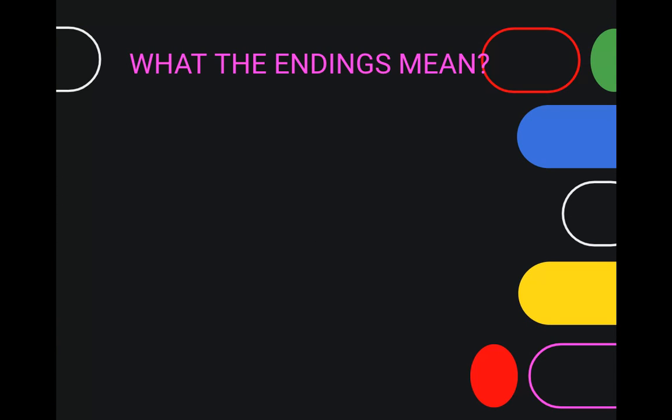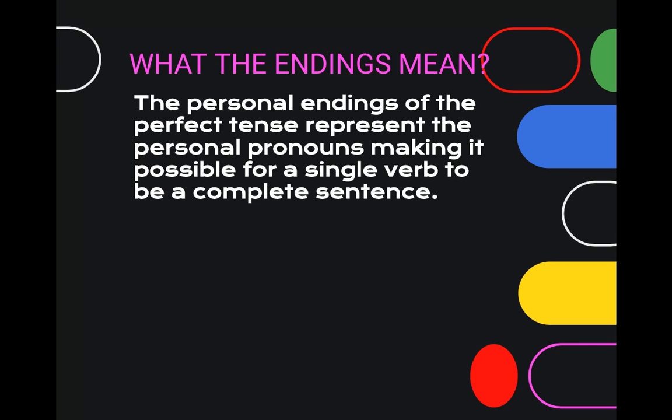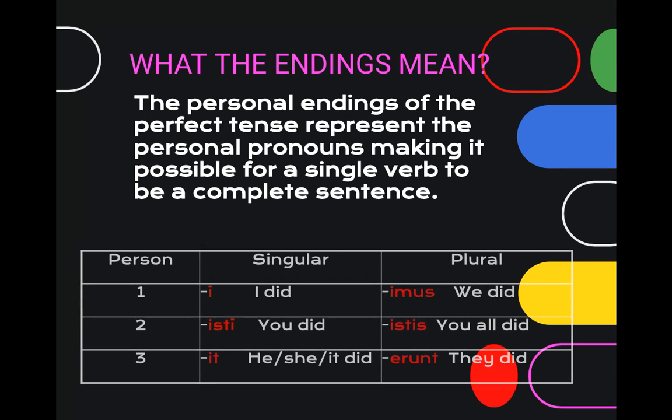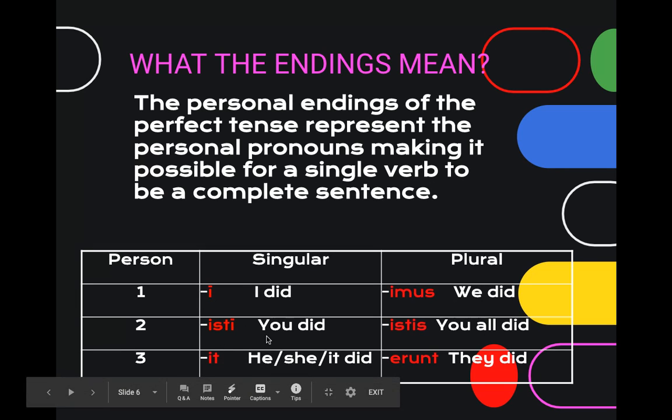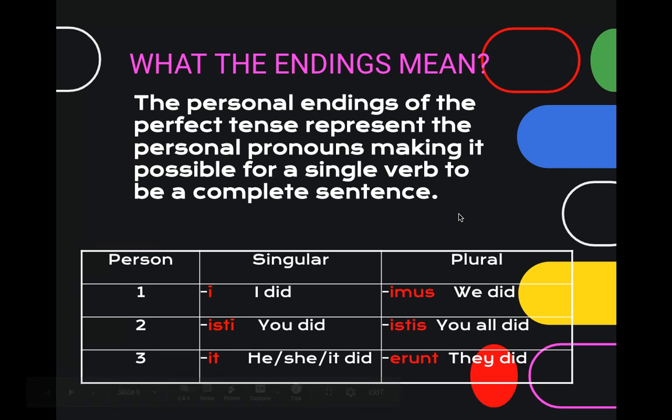So what do the endings mean? Let's review. The personal endings of the perfect tense represent the personal pronouns, making it possible for a single verb to complete a sentence. So here we have it. These are your personal endings. We have i, I did; isti, you did; it, he, she, it did; imus, we did; istis, you all did; and erunt, they did. Now, did is only one of the ways you can translate a past tense verb, but we'll talk about translating those later.